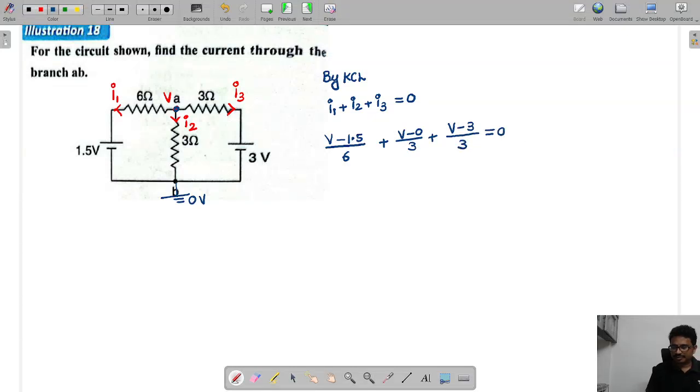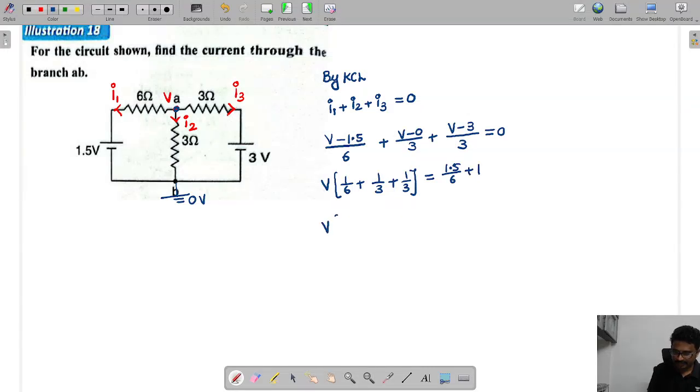Take V common, so we'll get 1 by 6 plus 1 by 3 plus 1 by 3, which is equal to 1.5 by 6 plus 1.